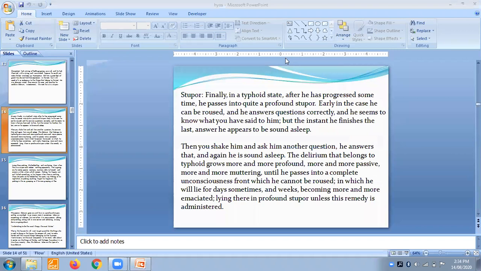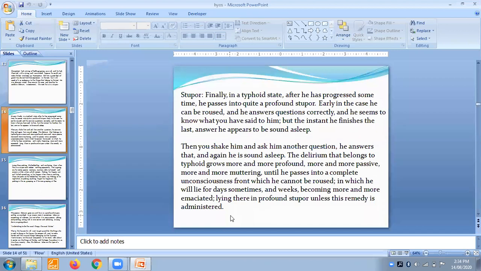The delirium that belongs to typhoid grows more and more profound, more passive, more and more muttering, until he passes into a complete unconsciousness from which he cannot be roused, in which he will lie for a day sometimes and for weeks, becoming more and more emaciated, lying in a profound stupor unless this remedy is administered. So understand why this remedy is so important.